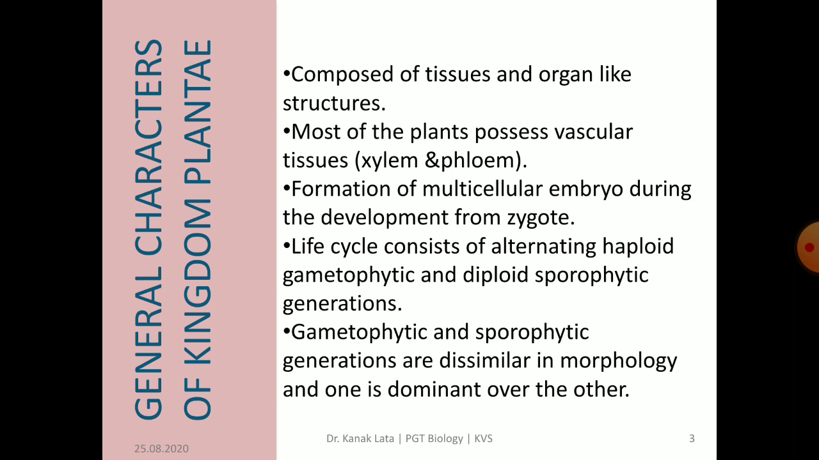Plant life cycle consists of alternating haploid gametophytic and diploid sporophytic generations. These two generations, that is gametophytic generation and sporophytic generation, are dissimilar in morphology, and one is dominant over the other, means gametophytic generation is dominant over sporophytic generation, or sporophytic generation is dominant over gametophytic generation.